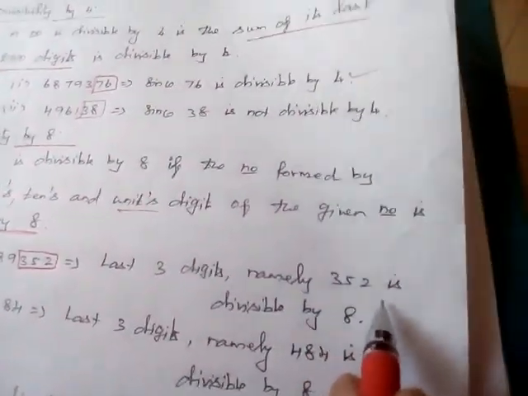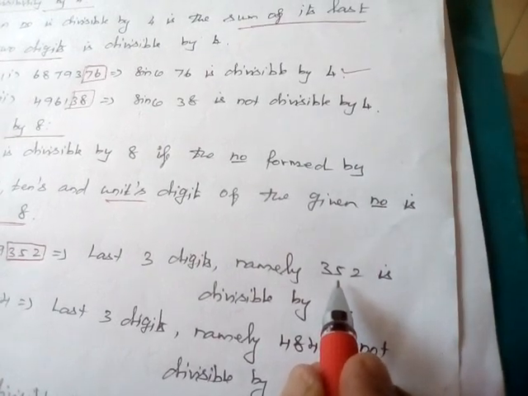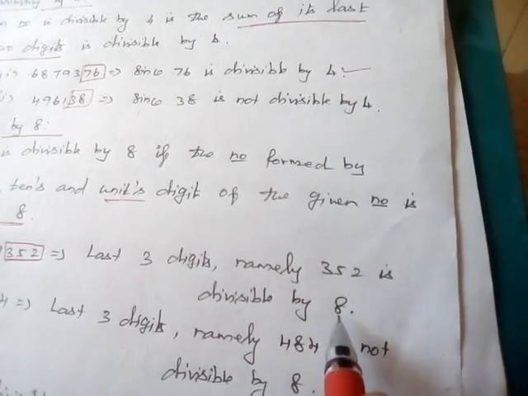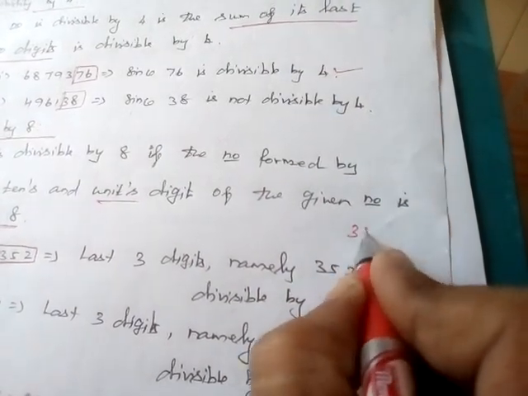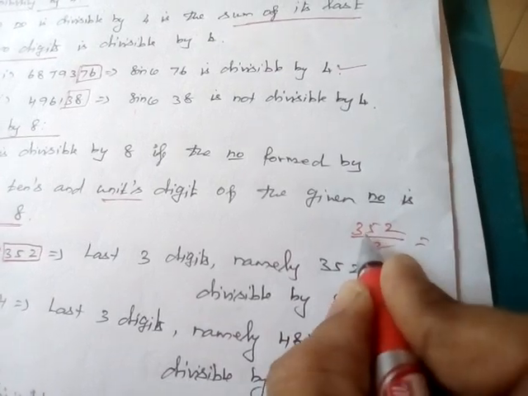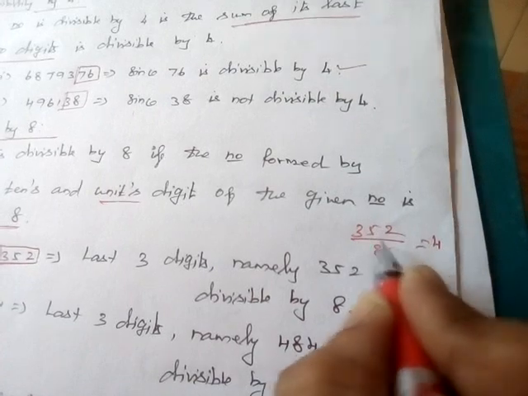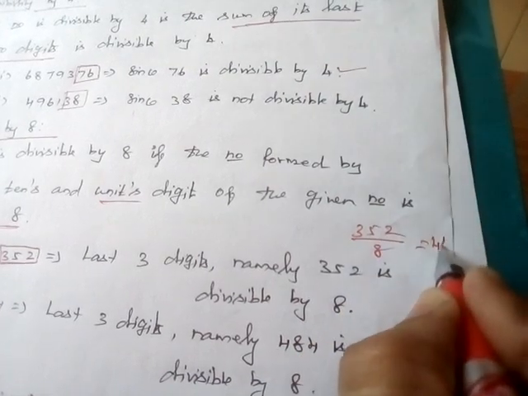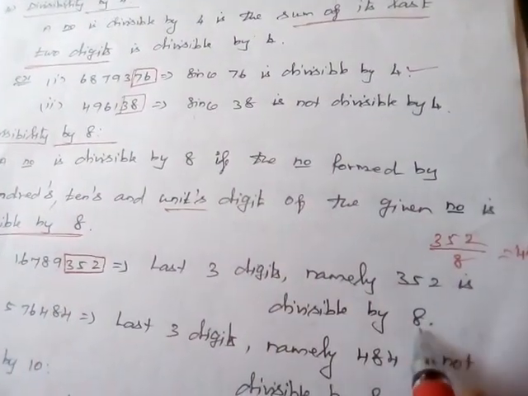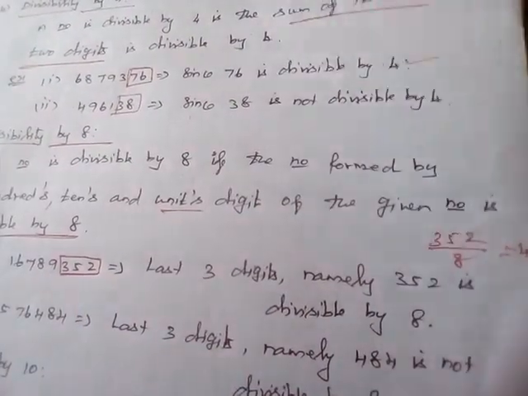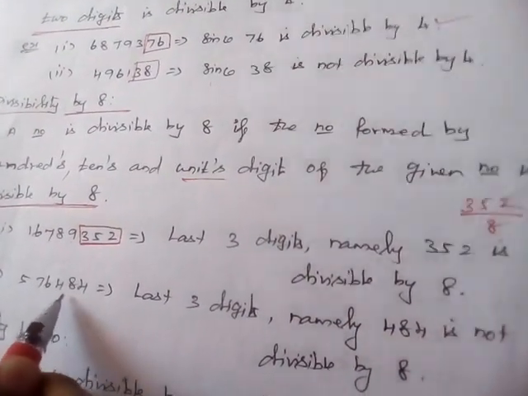The last 3 digits form 352. 352 is exactly divisible by 8. How many 8s are there? 352 divided by 8: 4 eights are 32, remainder 3, bring down the 2, again 32, 4 eights are 32. So the last 3 digits are divisible by 8, so the entire number is divisible by 8. That's all. Similarly, another one, 576484.